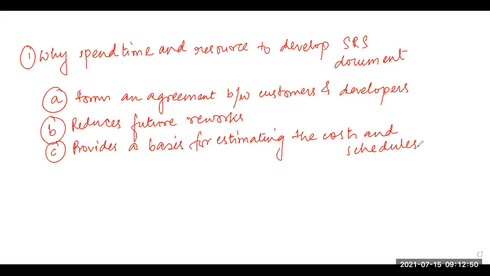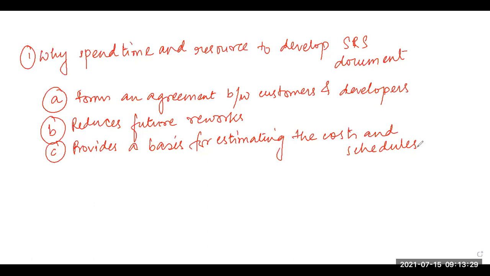So as we see, this SRS document serves as a basis of price negotiation with the customer. Because if you can build the SRS document in the rightful manner, and from there estimate how much manpower and how much cost is associated with the development of this software for the client, then obviously you will be able to decide how much profit or margin you want to keep, and how much price you will place to the customer so that you may be able to make a good profit.